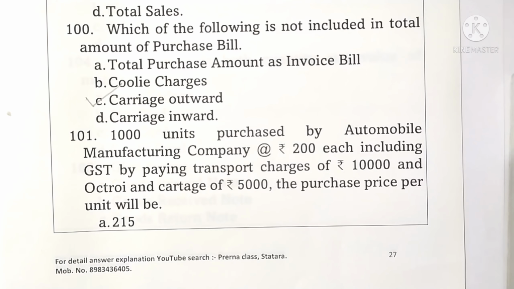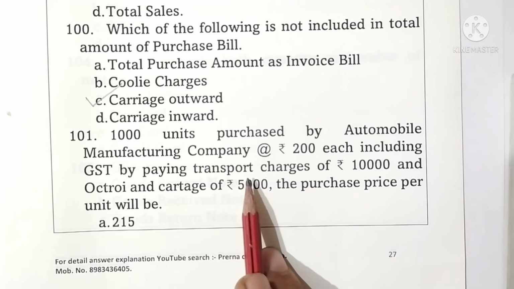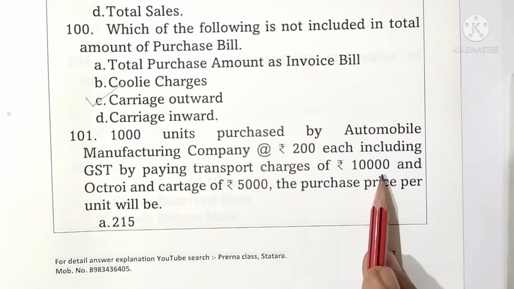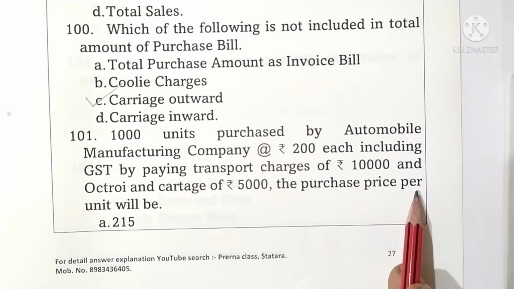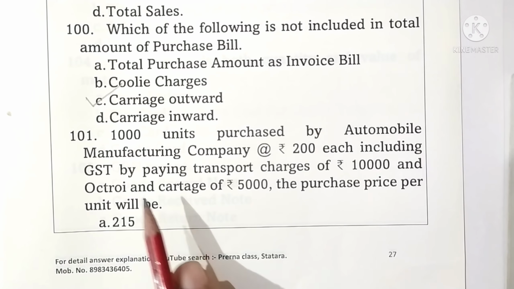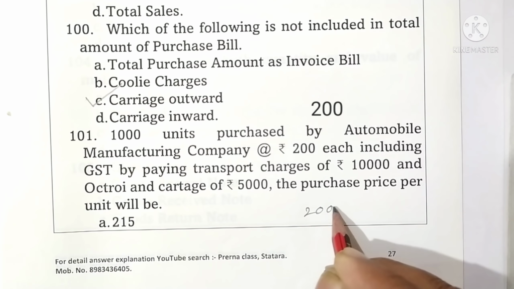Question 101. 1000 units purchased by Automobile Management Company at rupees 200 each, including GST, by paying a transport charges rupees 10,000 and octroi and cartage rupees 5,000. What is the purchase price per unit? Now see, 1000 quantity at rupees 200, it comes 2 lakhs rupees. Total amount of bill.